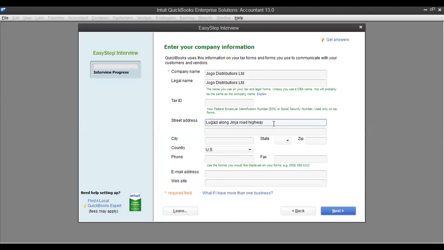Task 2. So PO box still goes in the same place. Let's put it here. PO box 255 Kampala.